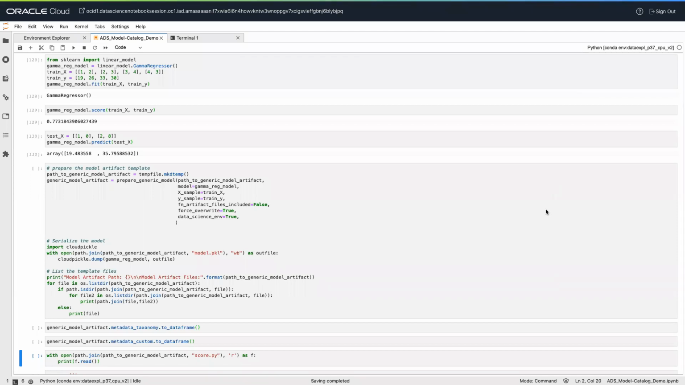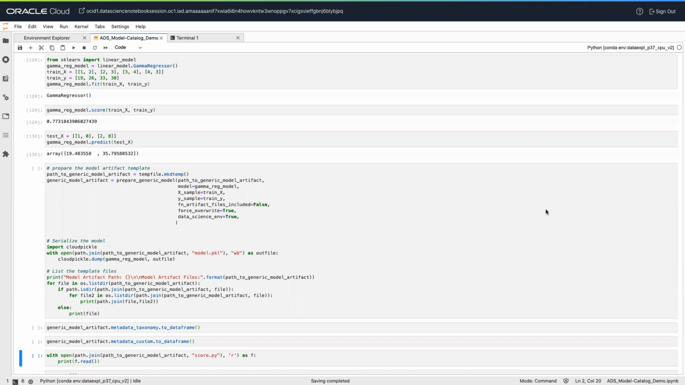Preparing a generic model. The steps to prepare a generic model are basically the same as those for the ADS approach. However, there are a few more details that you have to specify. The first step is to train the model. It doesn't have to be based on the ADS model class.